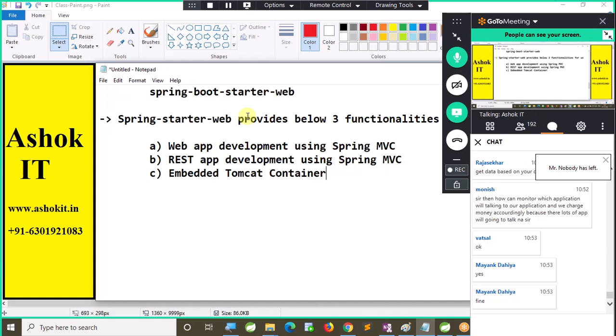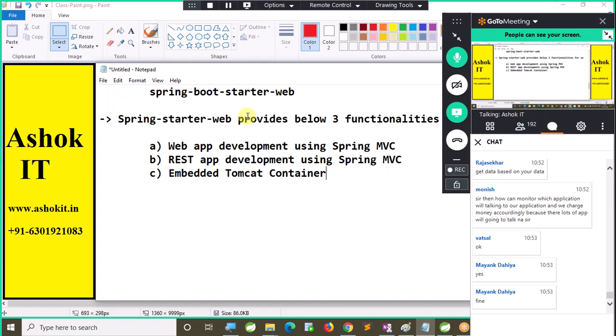Right. So Spring Starter Web, I'm going to add the dependency. If I add the dependency in my pom.xml, it will give me 3 functionalities. One is web application development using Spring MVC. Second one, REST application development using Spring MVC. Third one is embedded Tomcat container will be provided to us. Are you able to follow this?